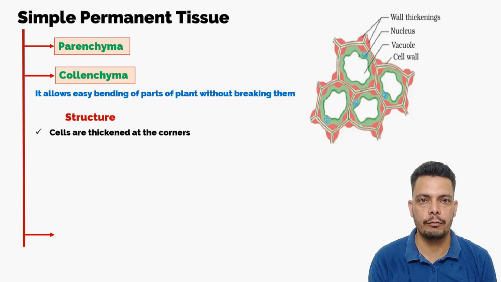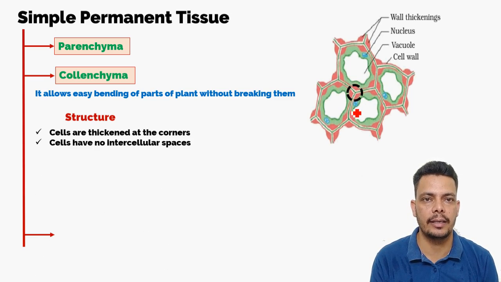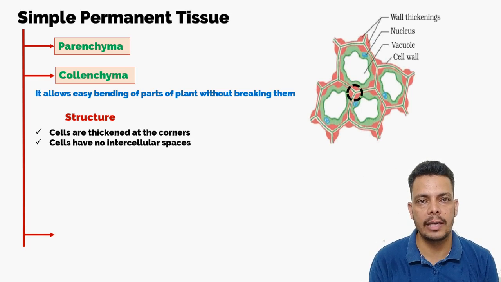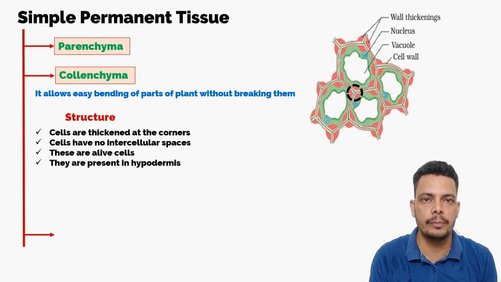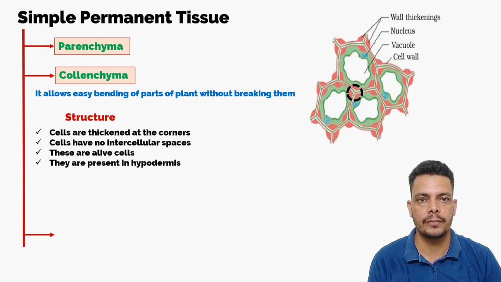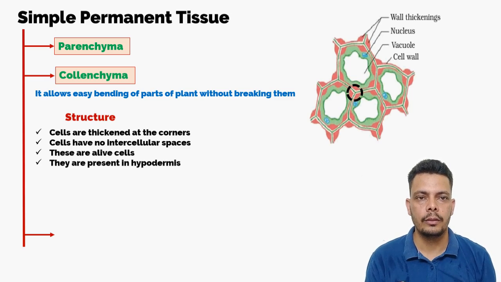The characteristic feature of the cells of this collenchyma is that they are thickened at the corners. As you see, there is a thickening at the corners. So it allows them to bend. That's why they are thickened. And these are also live cells, and the air spaces are almost negligibly present. There are no air spaces in these cells. They are very closely packed. The cell wall of these tissues is made up of pectin and cellulose.